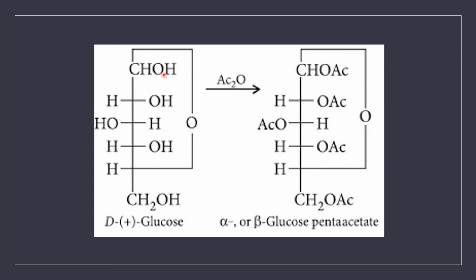Here's the reaction. We have taken D plus glucose, and we are treating glucose with acetic anhydride, with two acetyl groups and one O in the middle, that is CH3CO twice O. This is the structure of acetic anhydride. When we treat glucose with acetic anhydride, we get glucose pentaacetate. The 5 OH groups present in glucose react with acetic anhydride, thereby giving glucose pentaacetate.